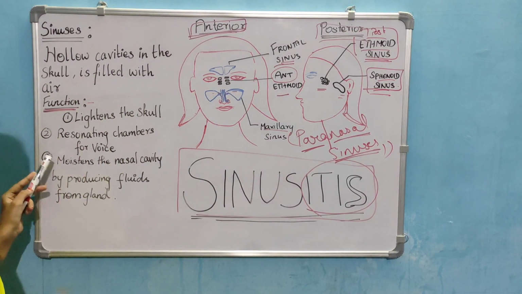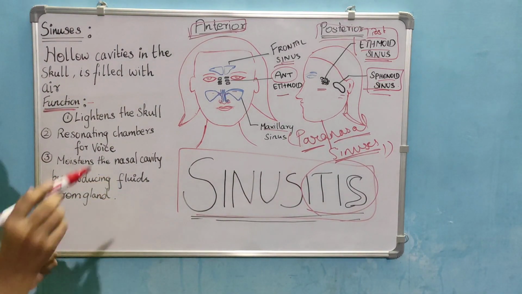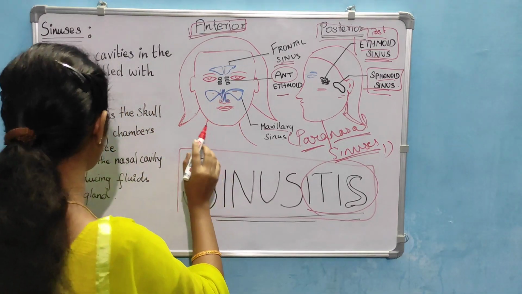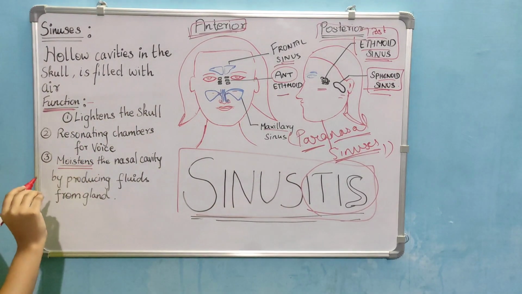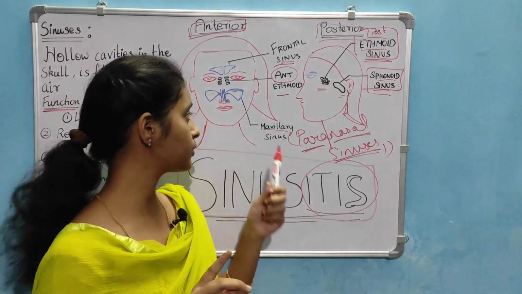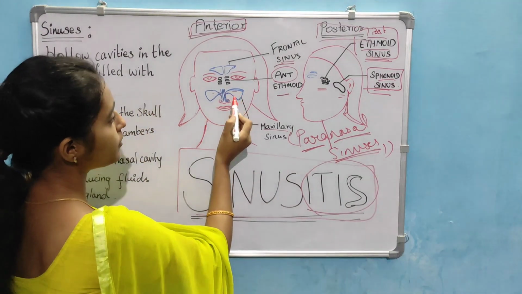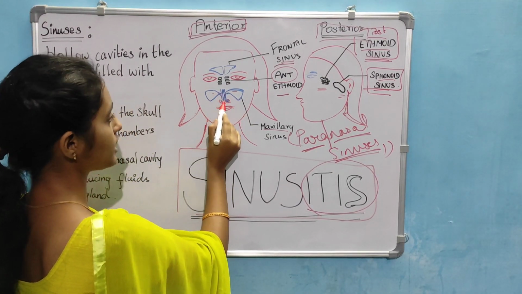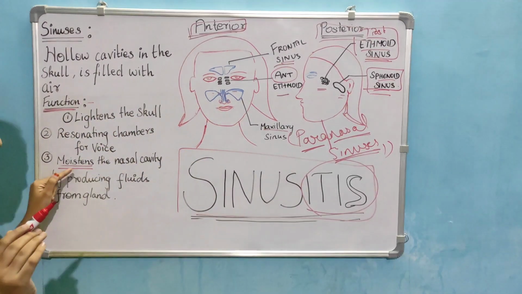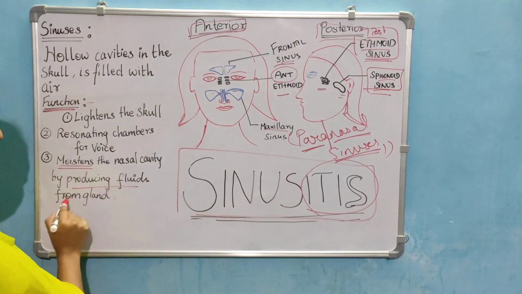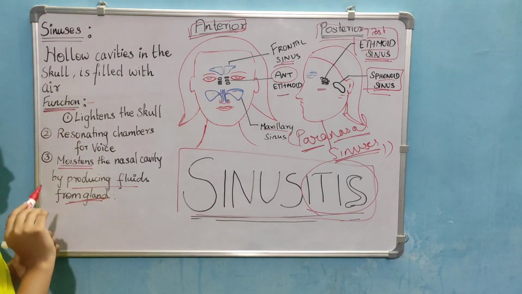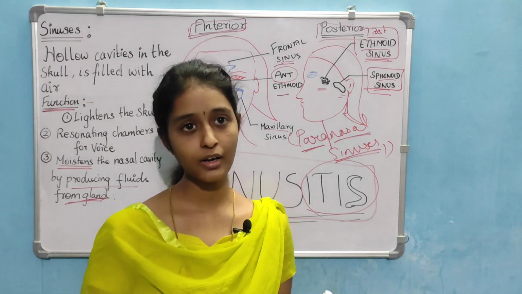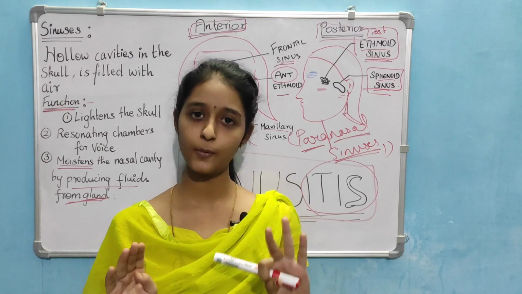Then they moisten the nasal cavity. As I said, they drain through the nasal cavity. They have some glands, and through those they produce fluid which is secreted into the nasal cavity. So they moisten the nasal cavity by producing fluid from glands. These are all the functions of sinuses. Now we know what a sinus is, why we have it, and where it is present.